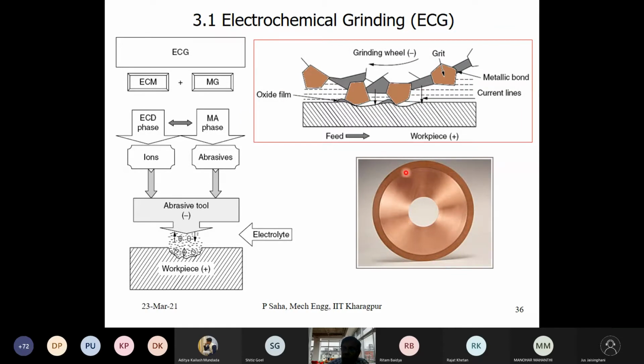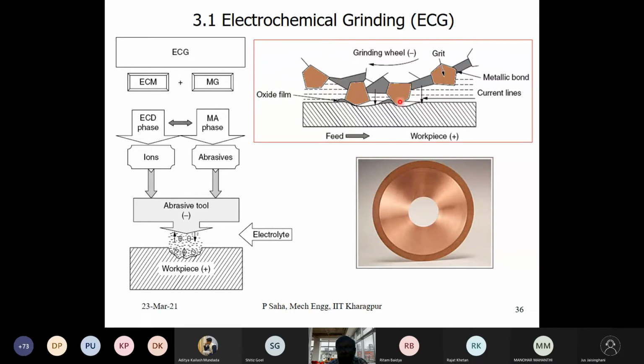We can have some kind of a net mesh. Then we put those particles there so that the mesh size is slightly smaller than these abrasive particles. Once these abrasive particles are wrapped on this and we cover it with a mesh, they cannot come out. Now we braze it with this grinding wheel in a brazing furnace, so that the molten metal will flow in between the gaps, and when the metal solidifies, this metallic bond will hold these particles together.